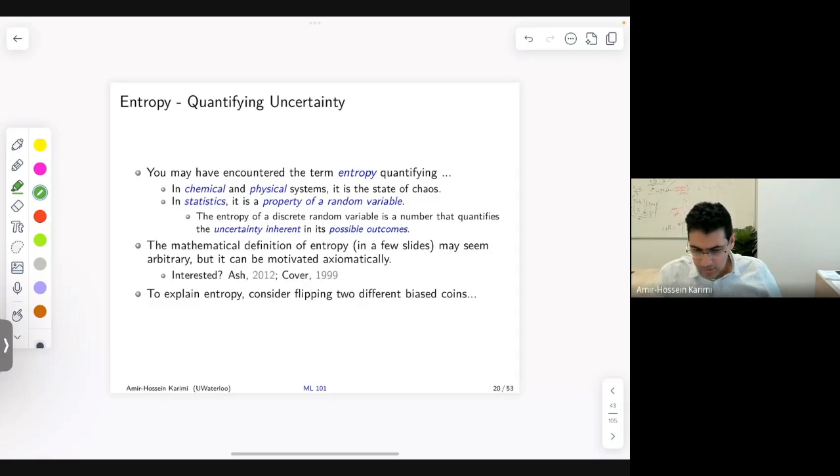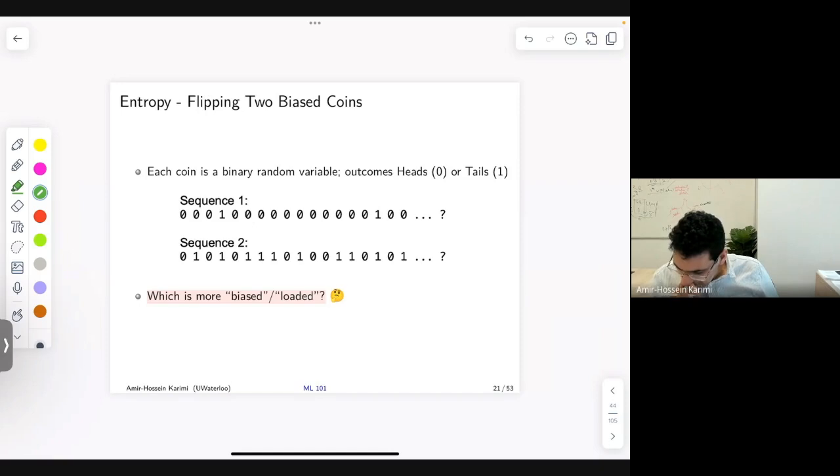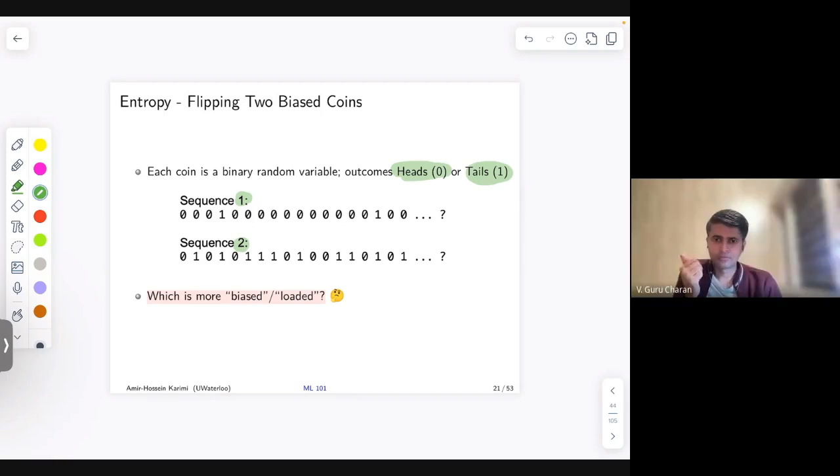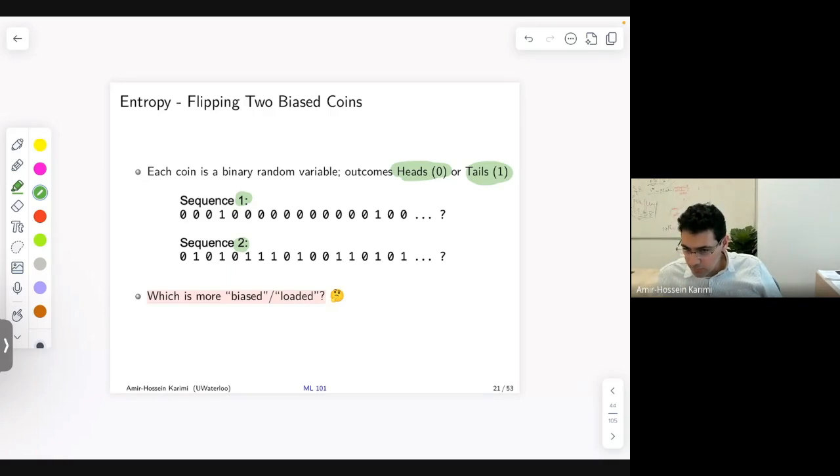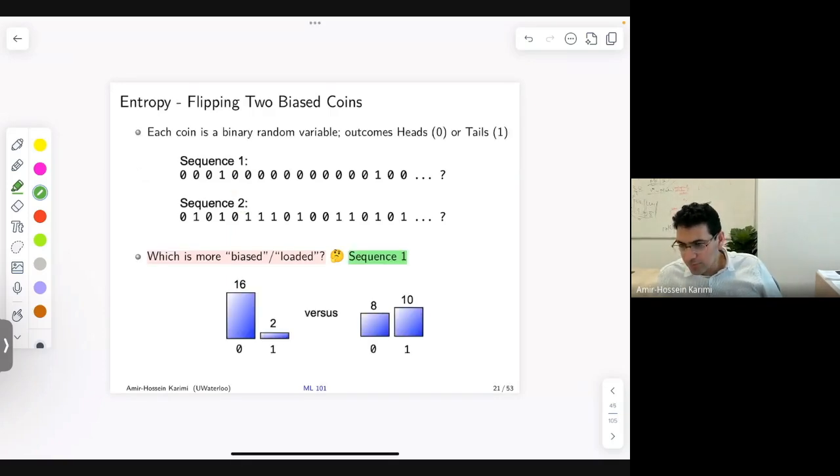So let's consider, for the sake of example, the case of flipping a biased coin. Let's say I have two coins. Coins, of course, only have two sides, so they can either be heads or tails. Coin 1 gives me this sequence here, and coin 2 gives me this sequence here. Which one of these coins do you think is more biased or loaded? First one. The first one seems more biased and loaded, right? Because if we plot out the histogram of the throws, we'll see that it's heavily weighted towards one side.